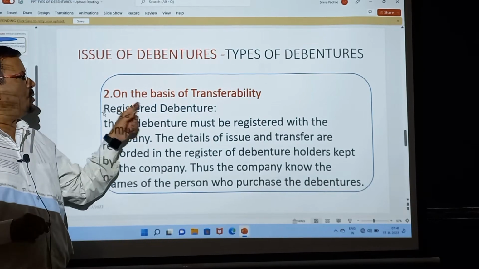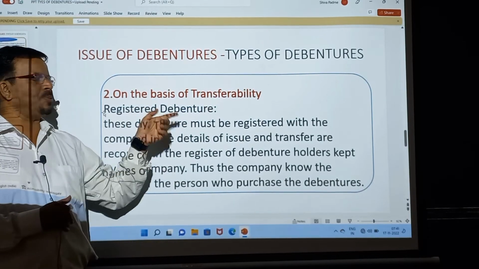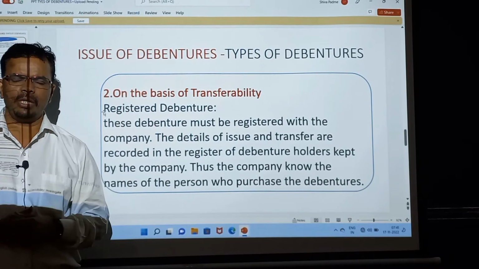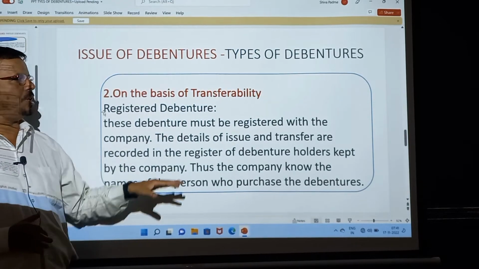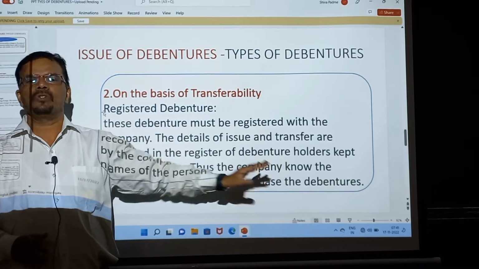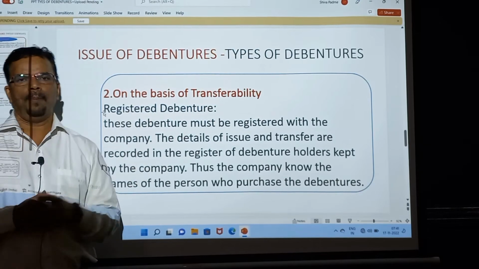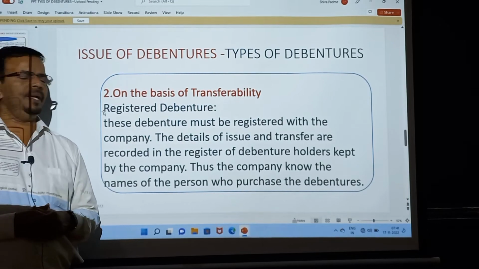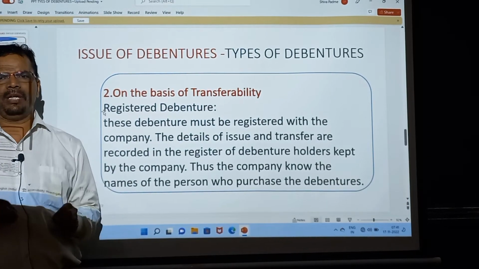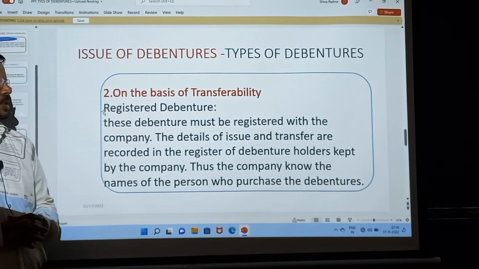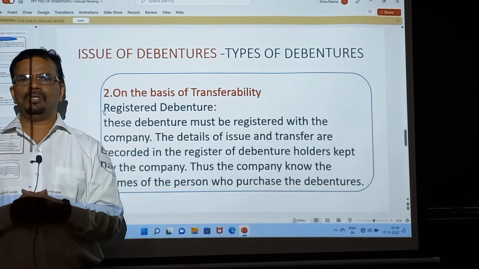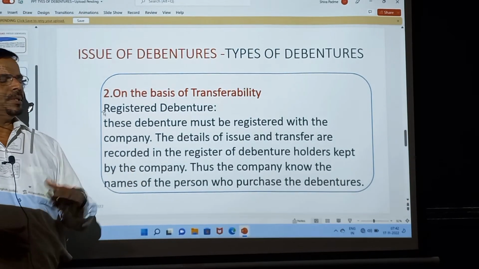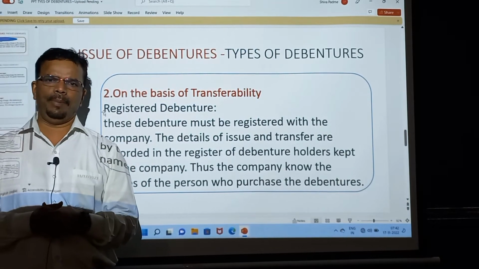Now the second type is on the basis of transfer, that is called transferability. First is called registered debenture. Registered debentures are those debentures which are registered with the company. So the company knows the name of the person. Whenever the interest due period comes, the company will give the interest amount to the specific debenture holder. This type of debenture holder is known to the company because their name is with the company, and this is known as a registered debenture.